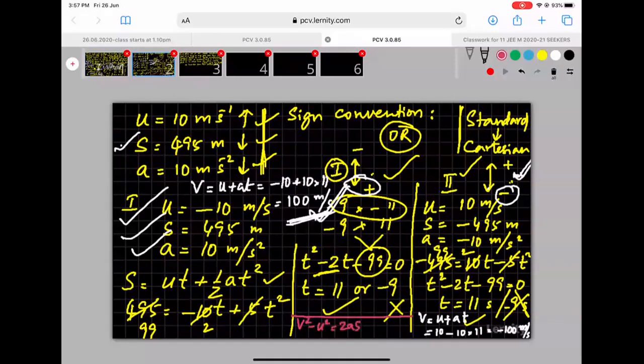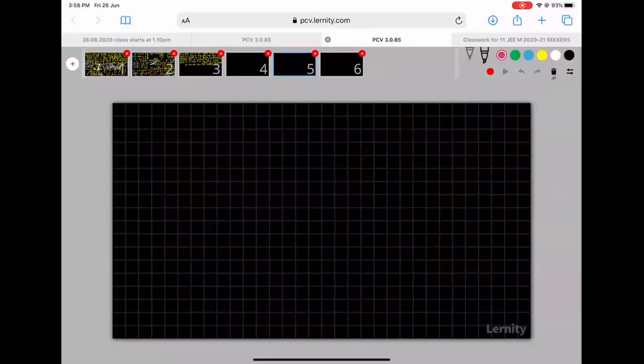Sorry for confusing these things. Sorry for switching between screens randomly. V square minus U square is equal to 2AS. When you substitute, you get 0 minus 10 squared is equal to 2 into minus 10 into S. Okay. Anyway, check it. I'll rather use a new slide. Okay. For the third question alone, we are using this slide.